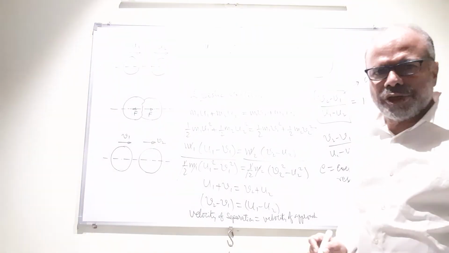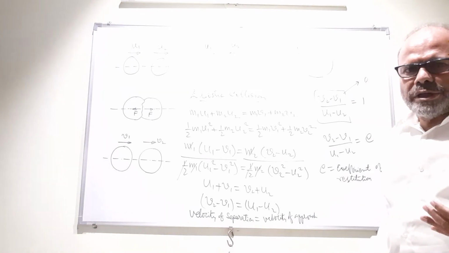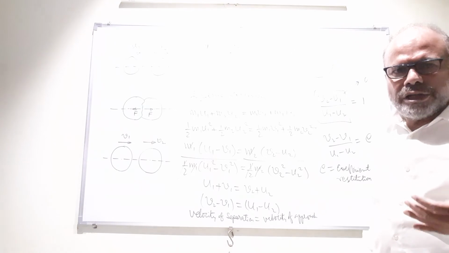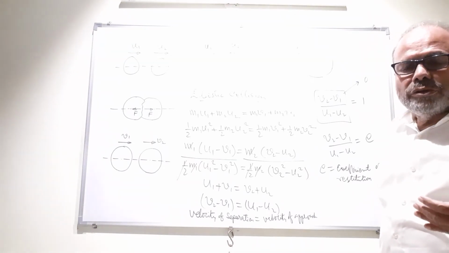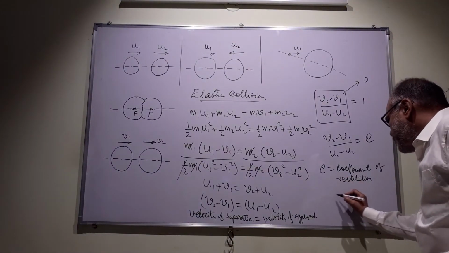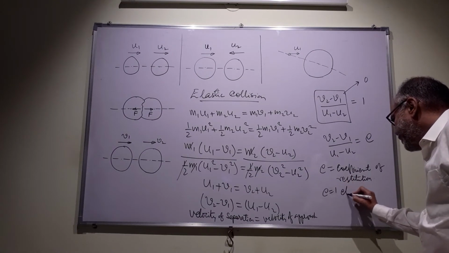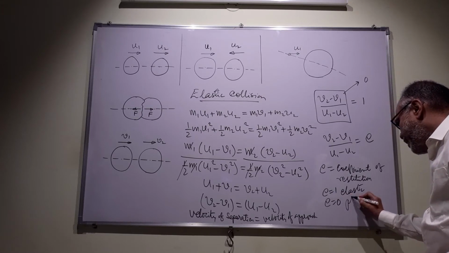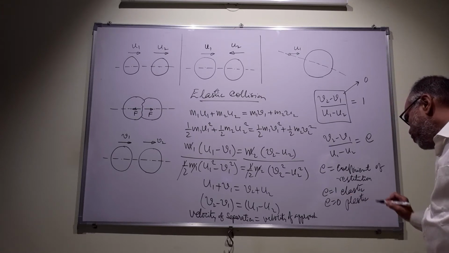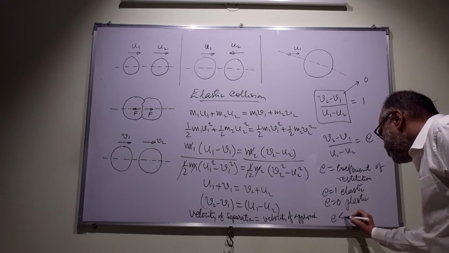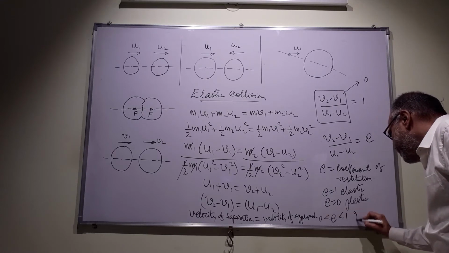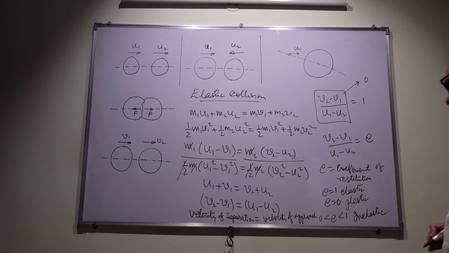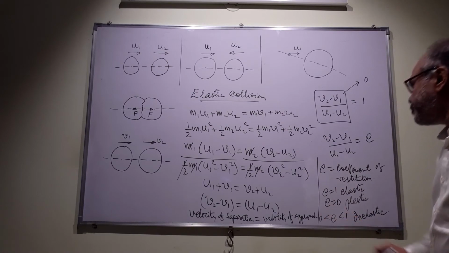Restitution means restoration. So this coefficient really tells us to what extent the elastic potential energy gets reconverted into kinetic energy. So if e is 1, it is an elastic collision. If e is 0, it is a plastic collision. And if e lies between 1 and 0, it is an inelastic collision.